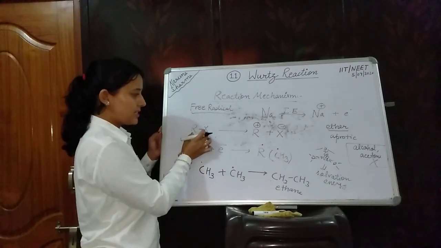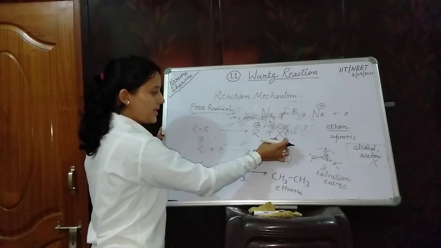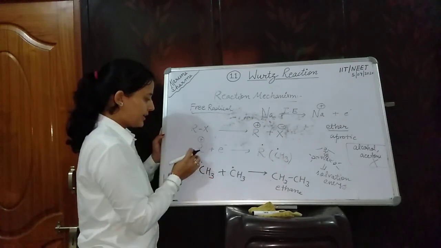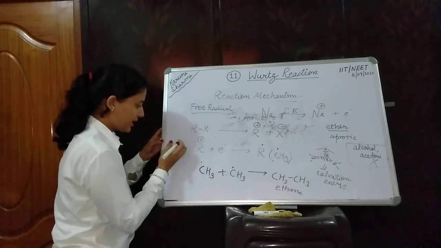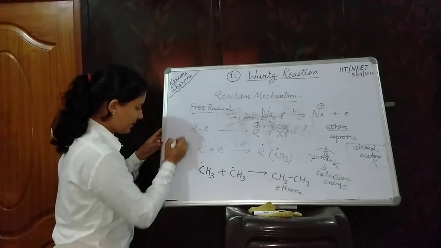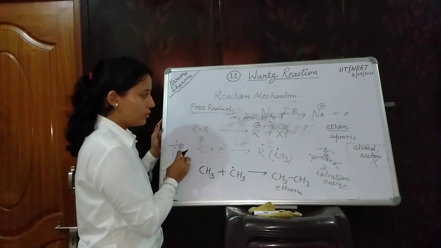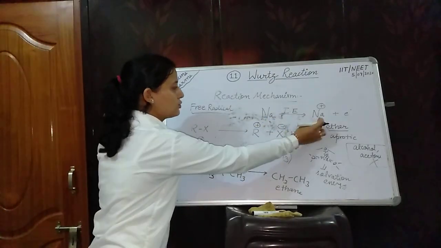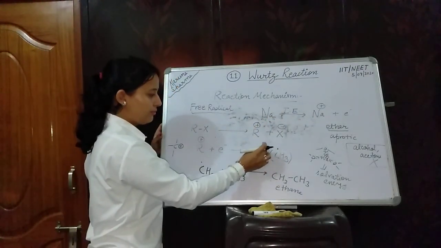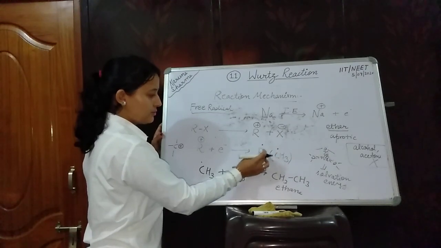This is your RX alkyl halide, R positive, X negative. This R positive will abstract the electron that is liberated by sodium, generating a free radical species.